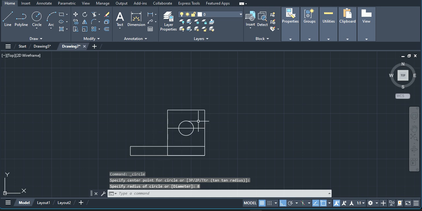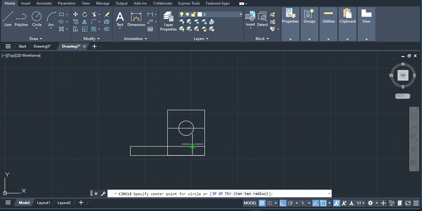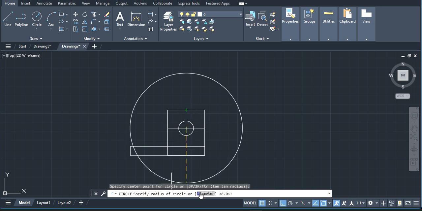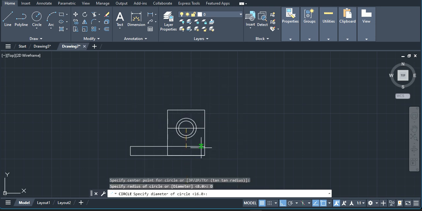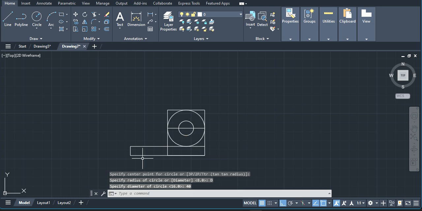Now for the outer circle. If this is 40, then the diameter of the outer circle is 40 mm, which means the radius is 20. Again select the circle from the midpoint and take the diameter, or you can enter the diameter as 40 mm. Yes, it's closed now. This you can trim: enter the trim option, double enter, then remove this.